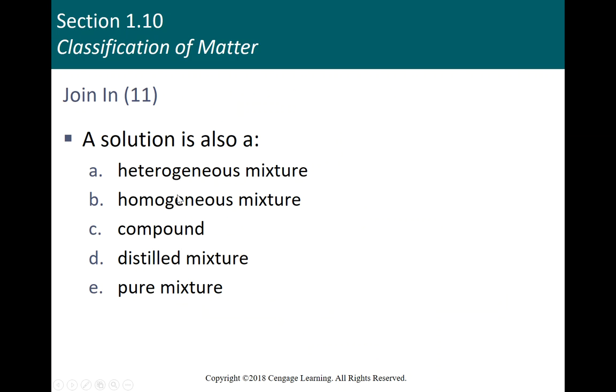So let's do this quick question and talk about solutions. A solution, by definition, is also a... The correct choice is homogeneous mixtures, just simply because by definition that's what it is.